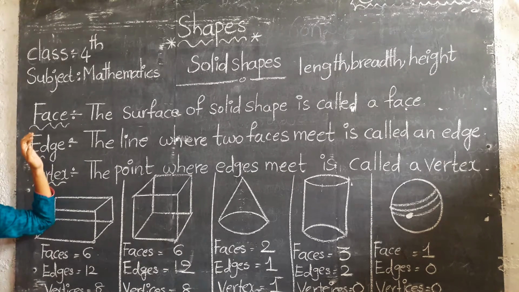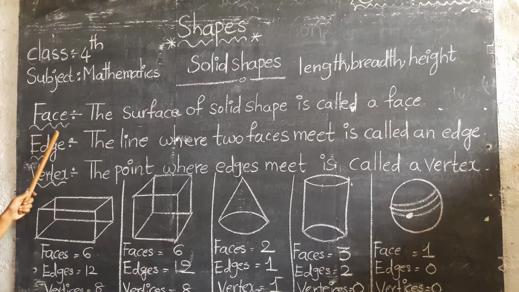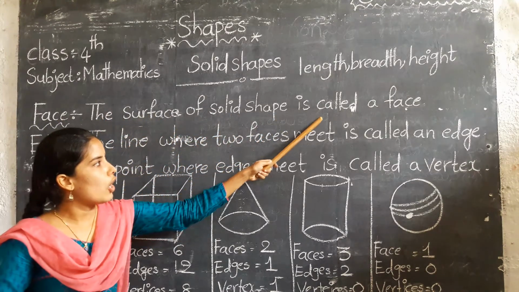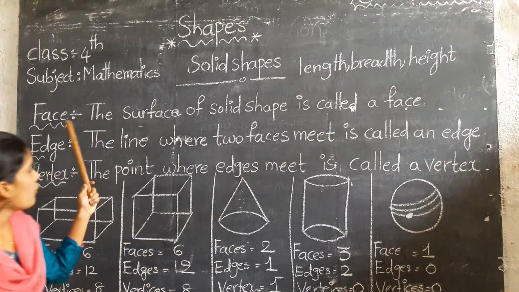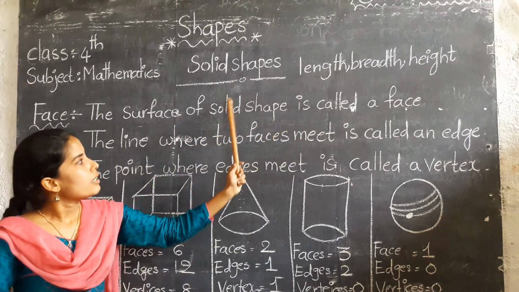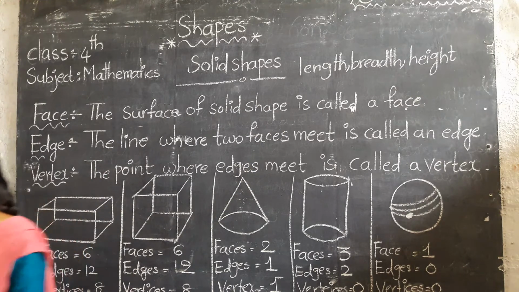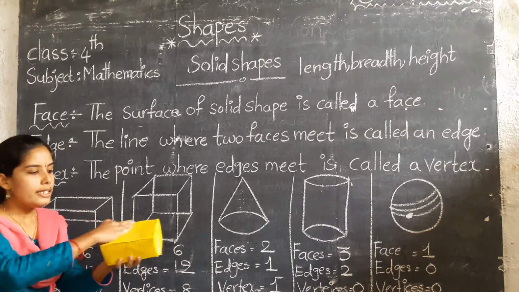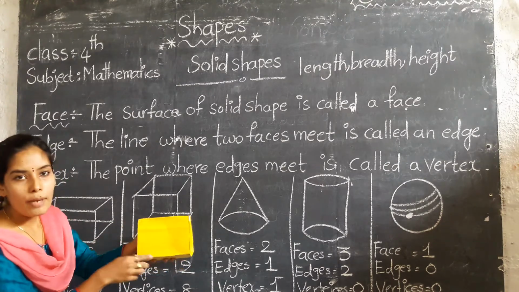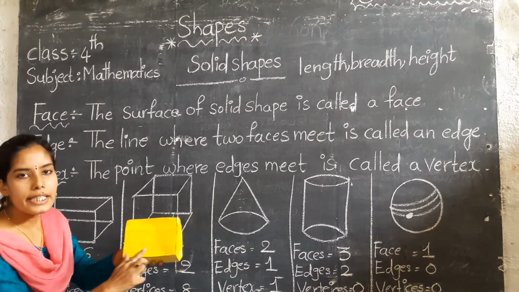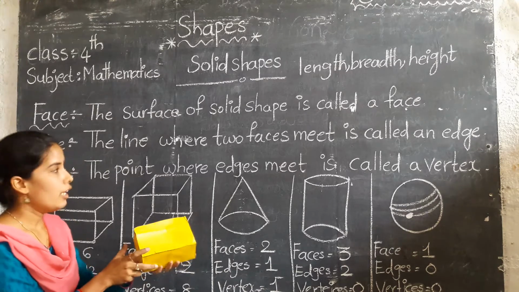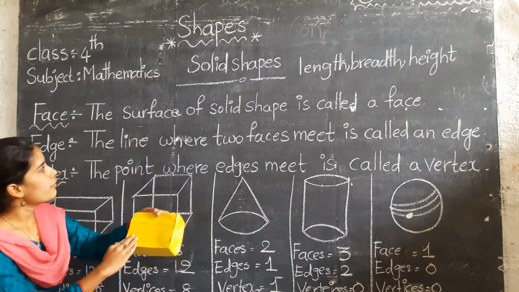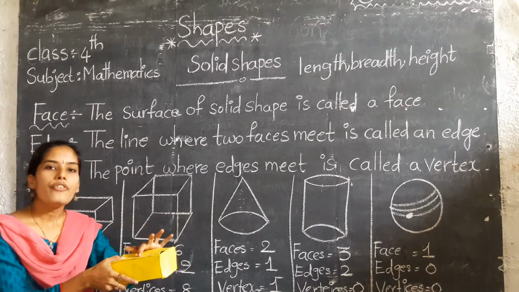Okay. First one is face. What is the meaning of face? The surface of a solid shape is called a face. For example, take the cuboid. I am observing this flat surface. It is called a face. This is a solid shape, and this flat surface is called a face.